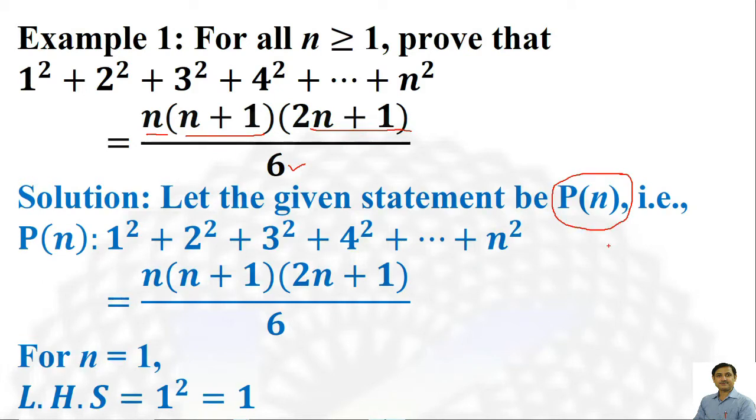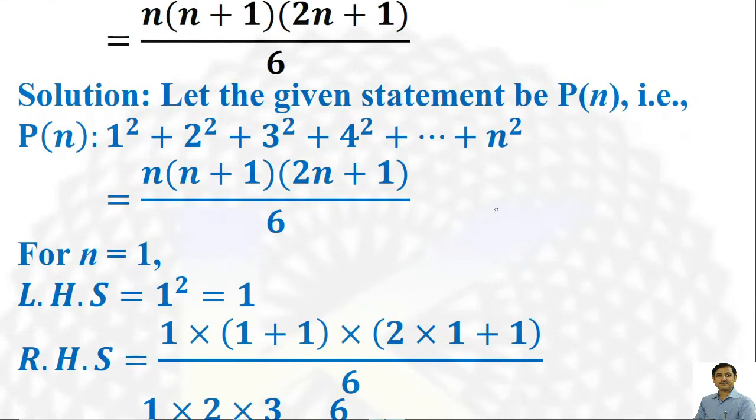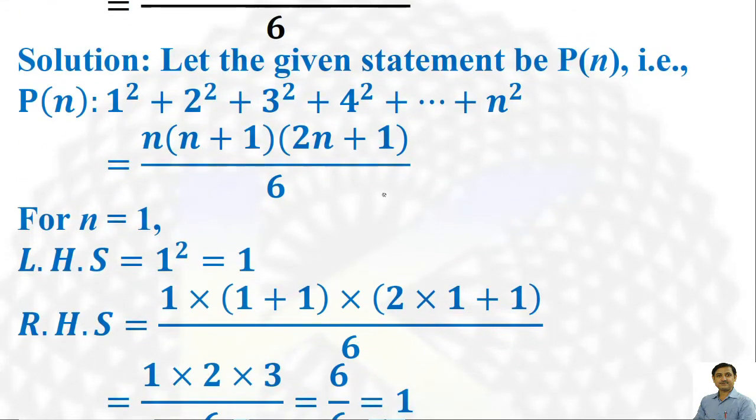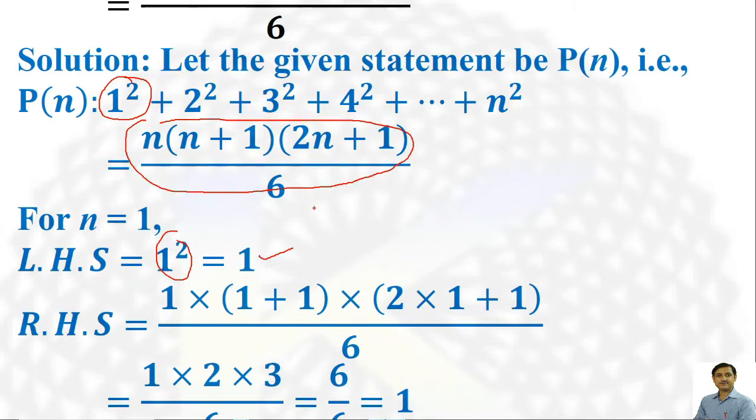Now for the first step, that is the basic step, we take n equal to 1. For n equal to 1, the sum of the first natural number's square is 1 square, which means 1. The right hand side of the statement, n(n+1)(2n+1)/6, we substitute n equal to 1.